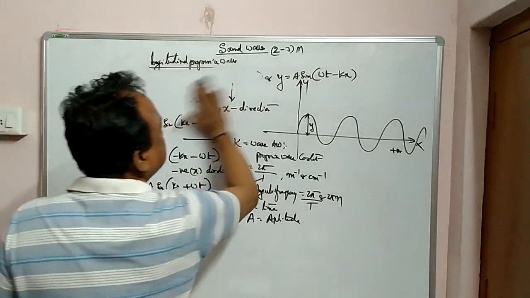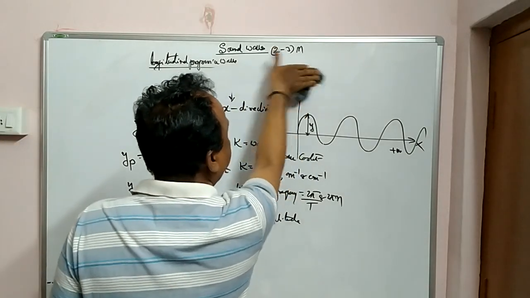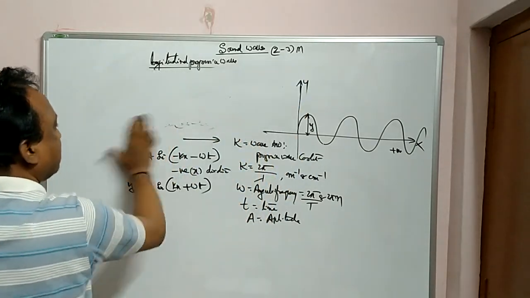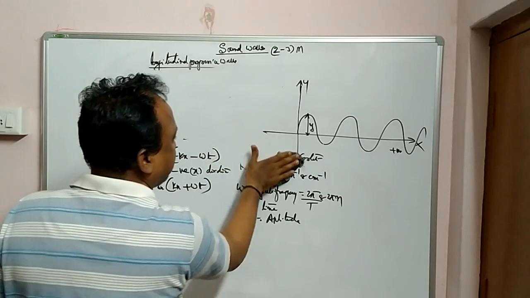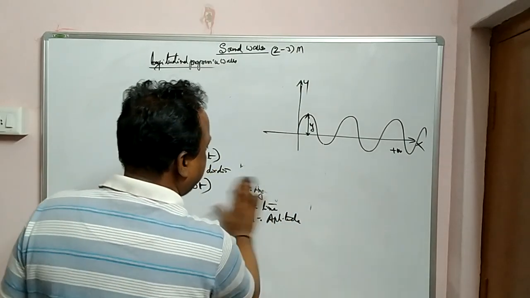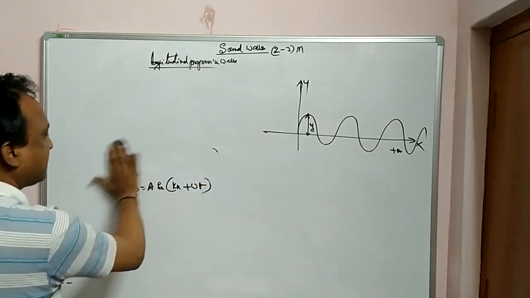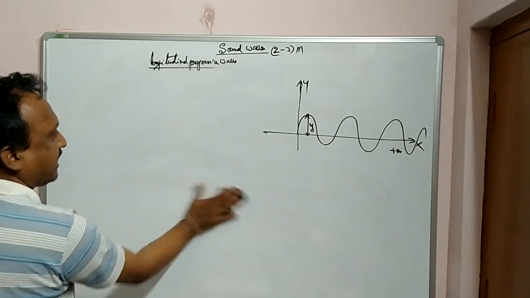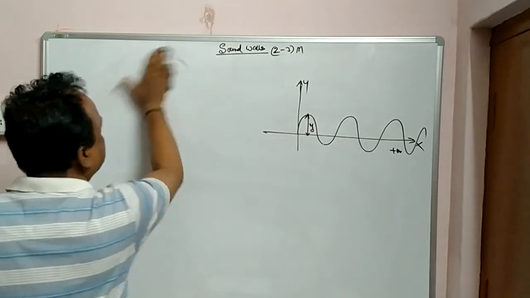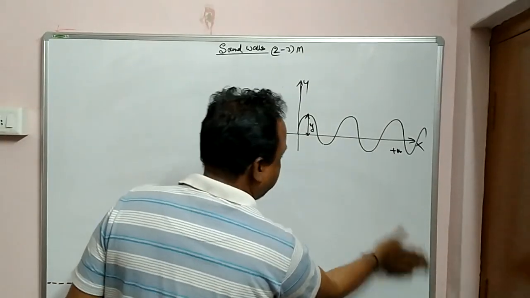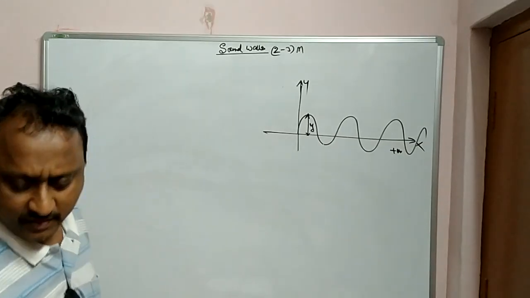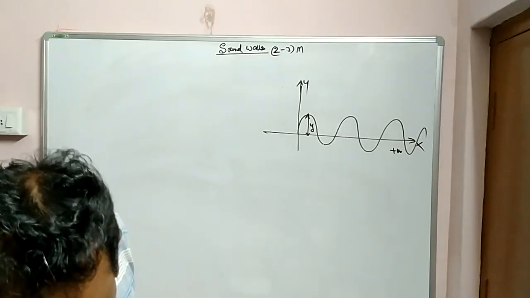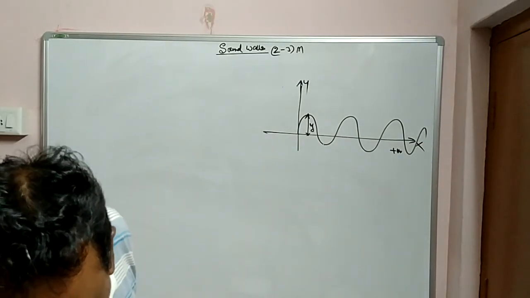Now let us discuss some more points regarding how these equations will change as and when required. According to our requirements, how we can change these progressive equations. Let us write all those progressive equations.